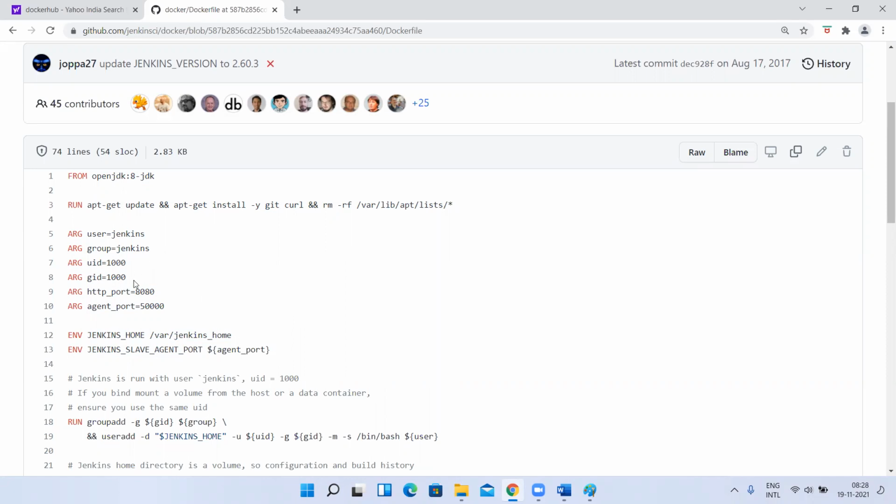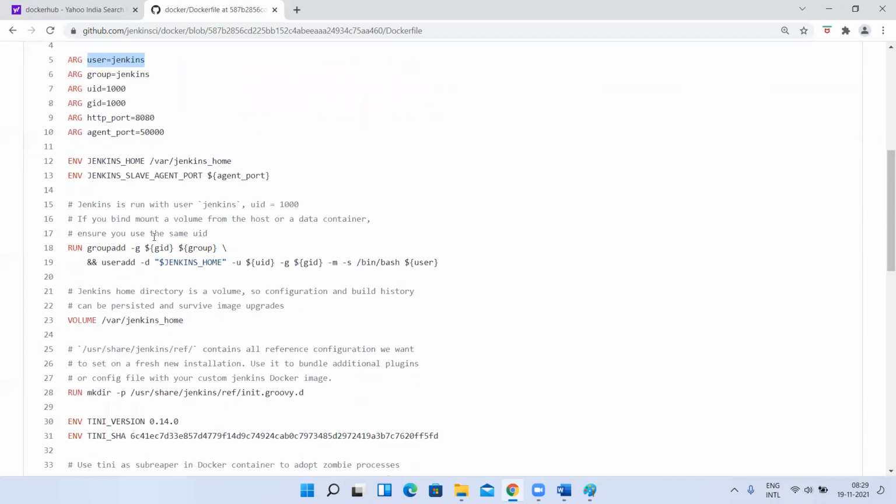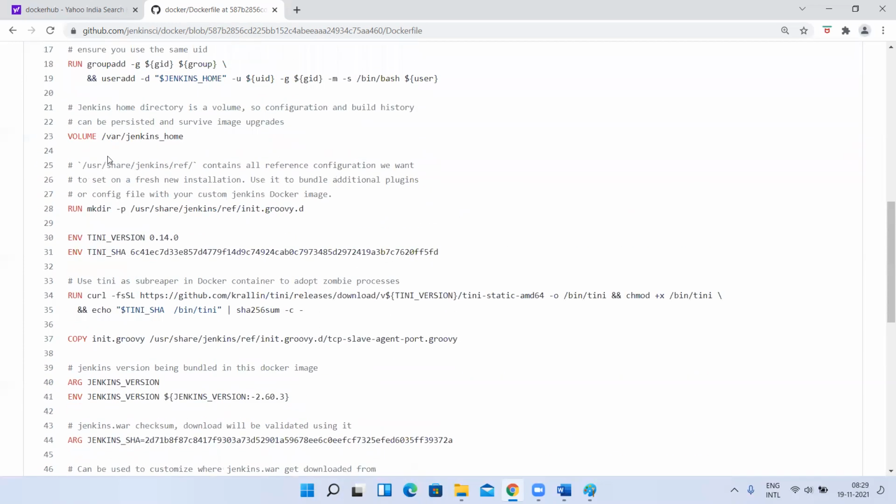This is like installing as per the operating system, right? Yum install Jenkins we do, right? Like that it is. So they took OpenJDK, they did some yum updates and all. I'll explain what this RUN command, arguments, commands are. They created one variable like user Jenkins, like that. Something they did. They took one volume here, /var/jenkins_home.